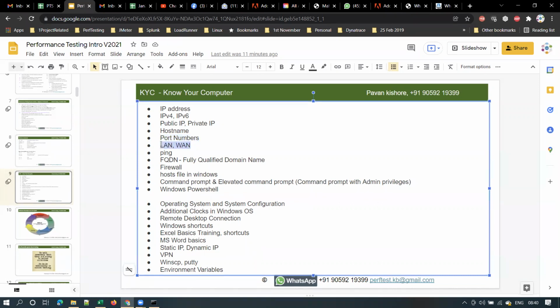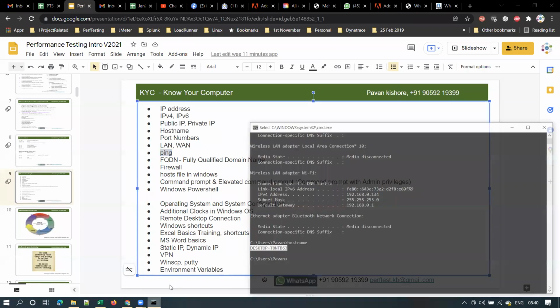And LAN and WAN. So LAN stands for local area network. Most of you will know this, right? WAN stands for wide area network, and ping. The next important fundamental that you should know is the purpose of this ping command. Okay.